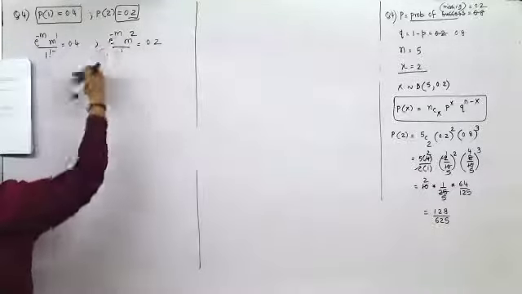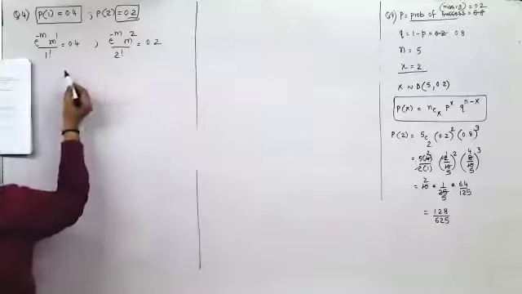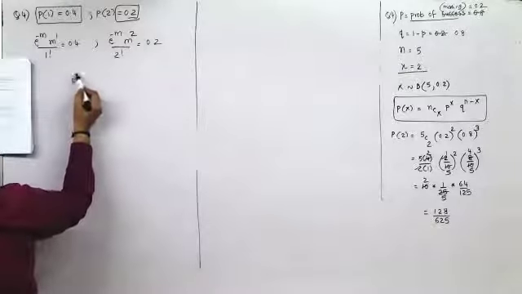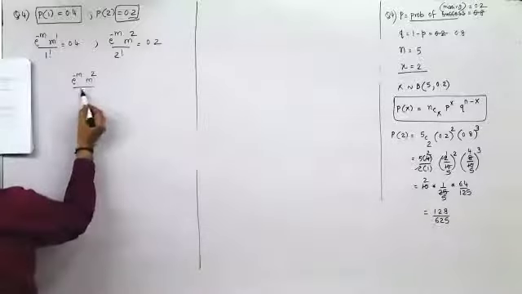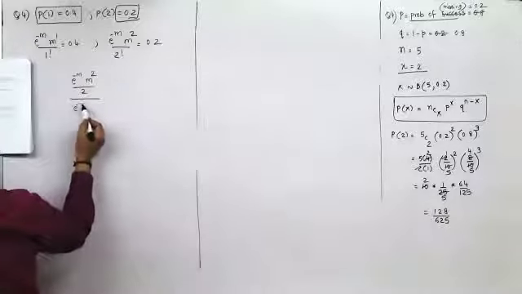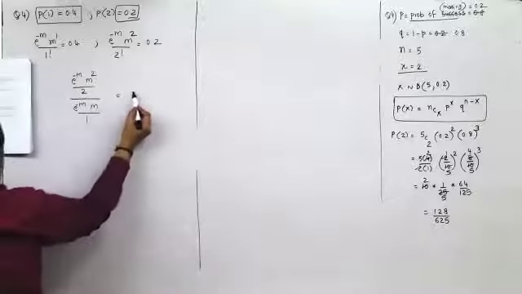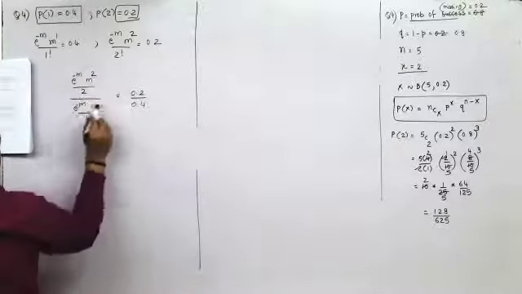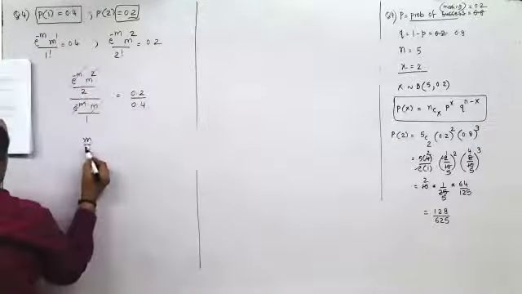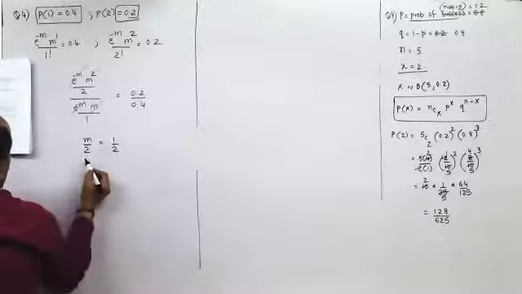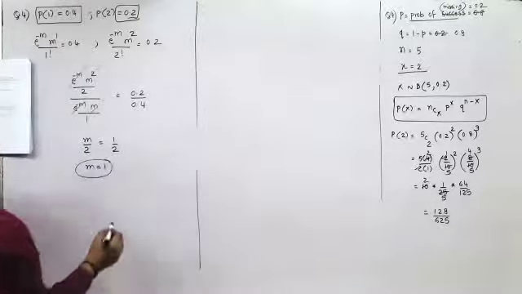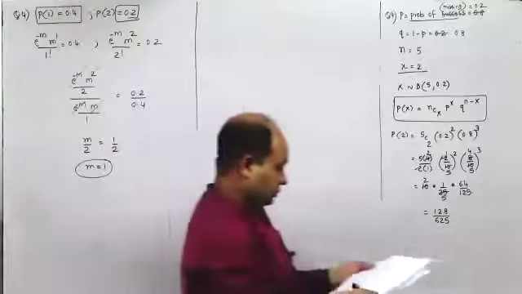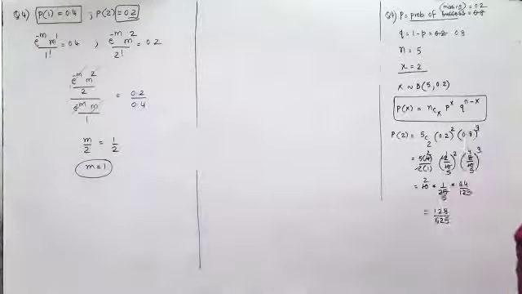Now, when I divide the two, I'll get e raised to minus m into m square upon 2, the whole upon e raised to minus m into m upon 1, equal to 0.2 upon 0.4. So when I cancel, I'll get m upon 2 equal to 2 upon 4, that is half. I'll get m equal to 1. Yes, sir, m equals 1. See, here they have written m should not be equal to 0. So m cannot be equal to 0.